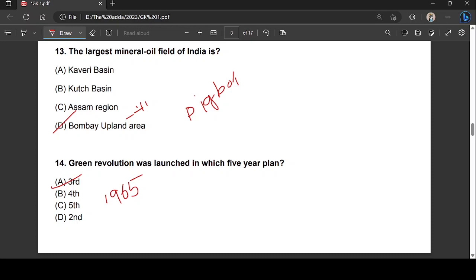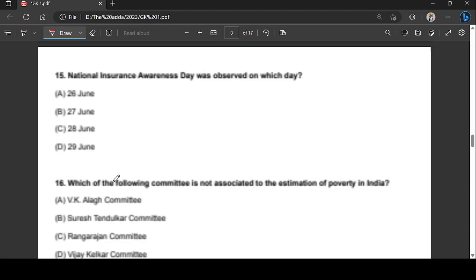And the third 5-year plan was between 1961 to 66. So you have to remember this. It coincides with the third 5-year plan, which majorly stressed on agriculture and also improvement of production of wheat. Let's move to the next question, guys.